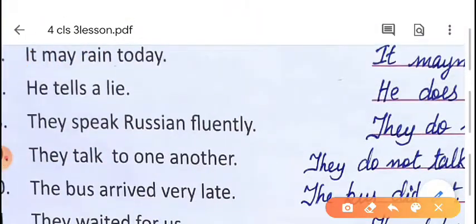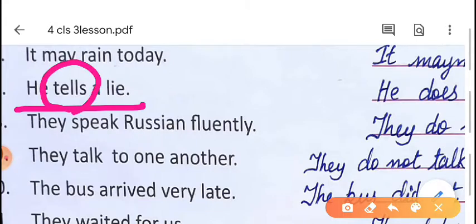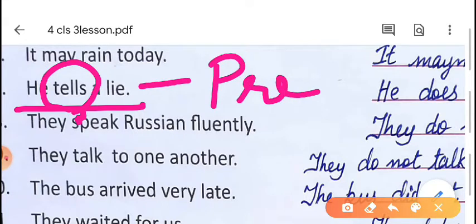He tells a lie. Here there is no helping verb given. That's why we have to check the main verb. The main verb is 'tells'. First we have to check whether it is present tense or past tense. Here it is present tense. So what do we have to check? We have to check the subject.